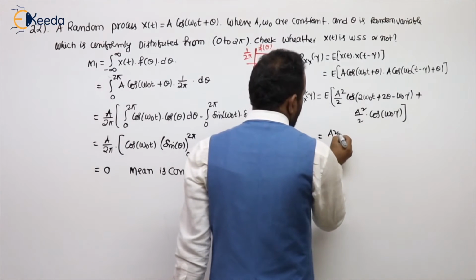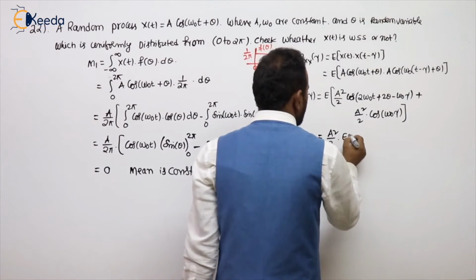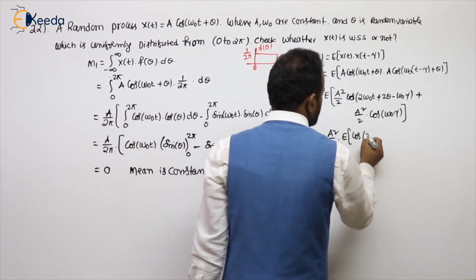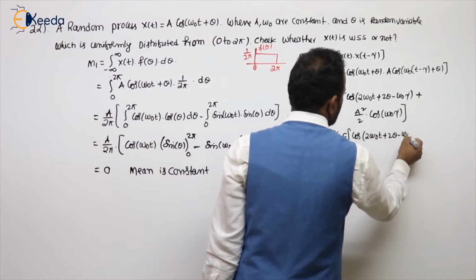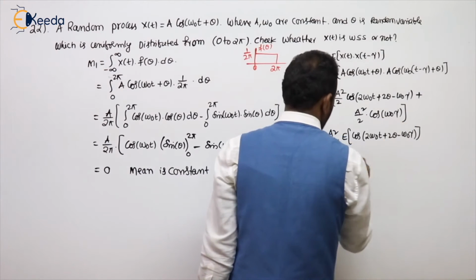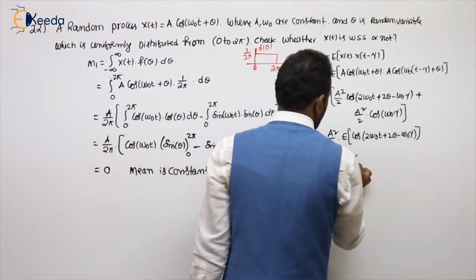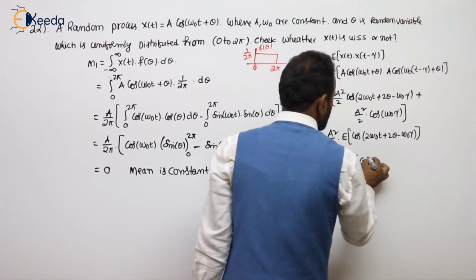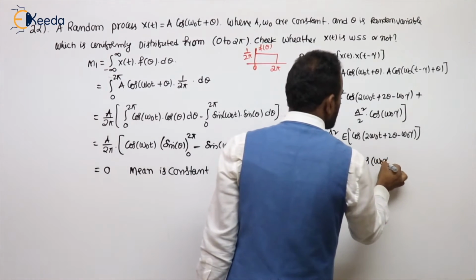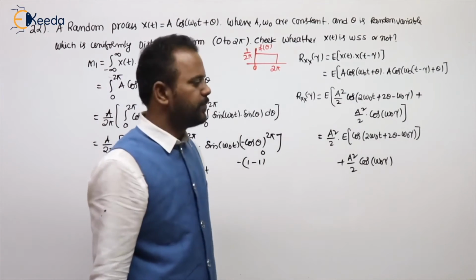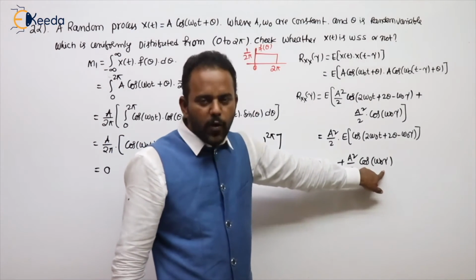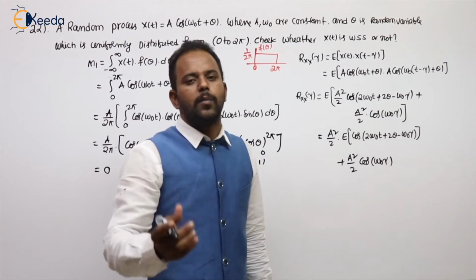A squared by 2 is a constant, outside. Remaining is the expected value of cos of 2 omega naught t plus 2 theta minus omega naught tau, plus here also A squared by 2 is constant, as well as cos omega naught tau is also constant. Why? Because already given omega naught is a constant, and tau means the delay between the random process.